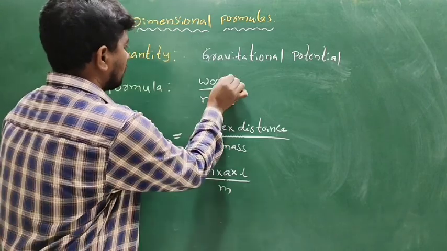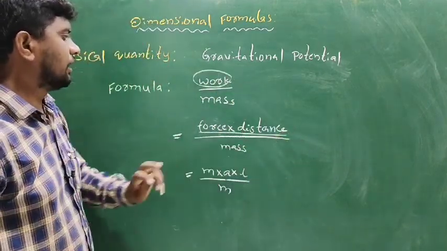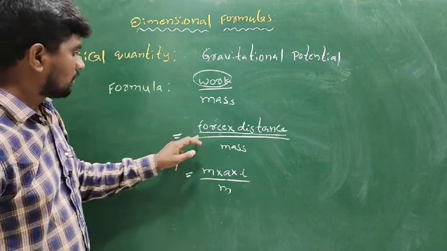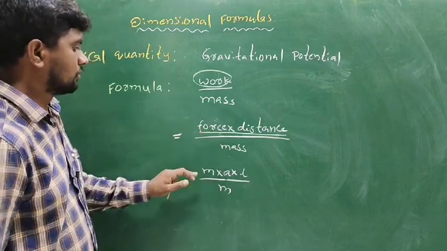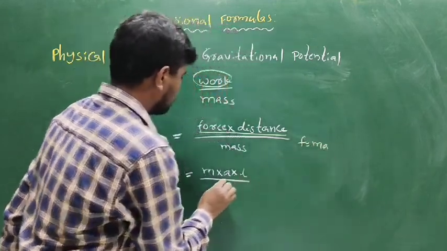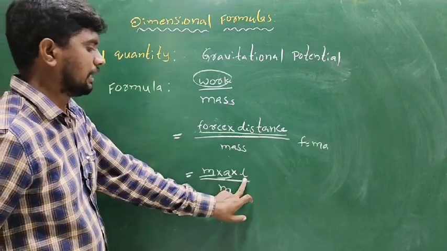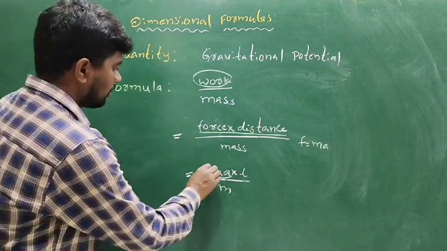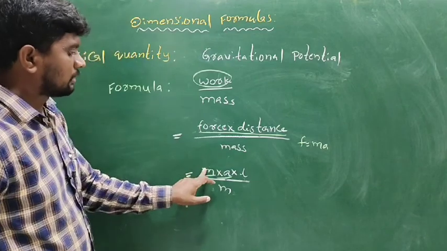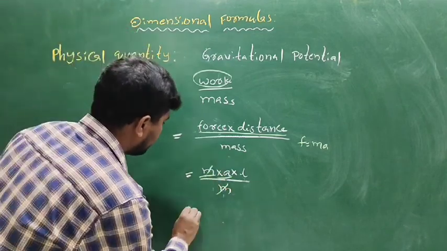The formula of work is force into distance. Force is F is equal to ma, so ma into distance L, divided by m. The mass m cancels, and the next one is a into L.